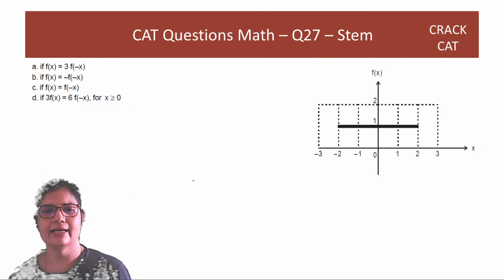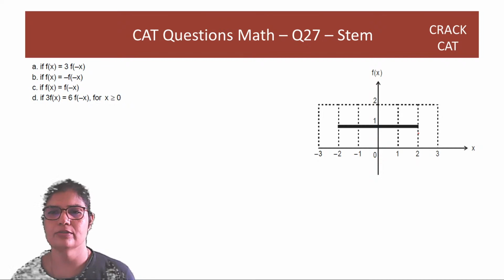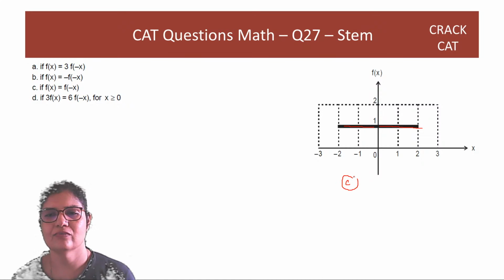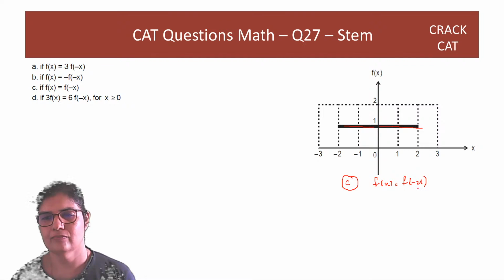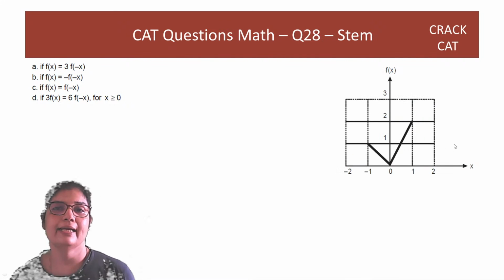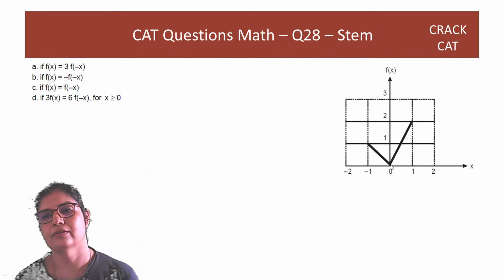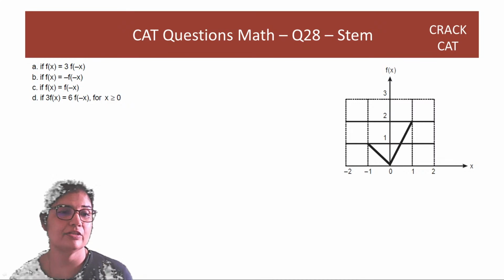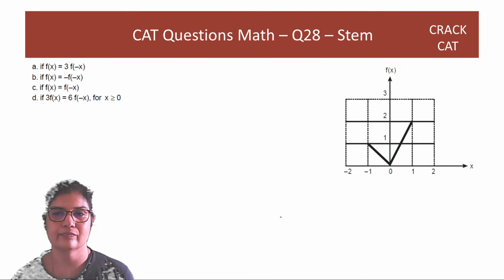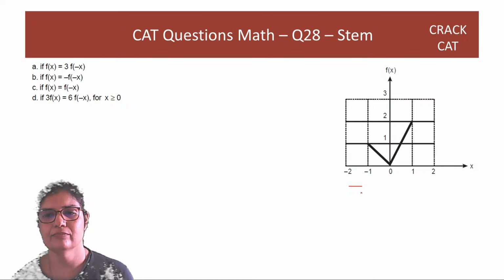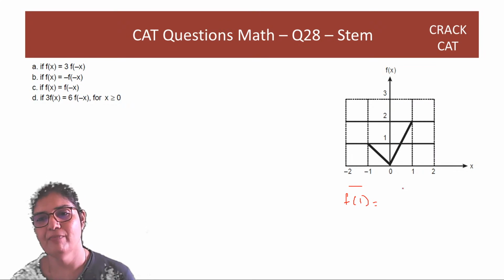First one, if we see guys whether x is negative or x is positive, f of x is the same value here. So here you will mark option C because f of x is the same as f of minus x. Okay. In this case, you can see a difference, it's doubling. F of 1 and f of minus 1.